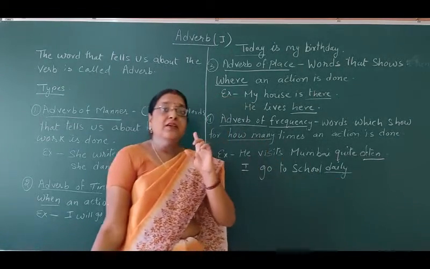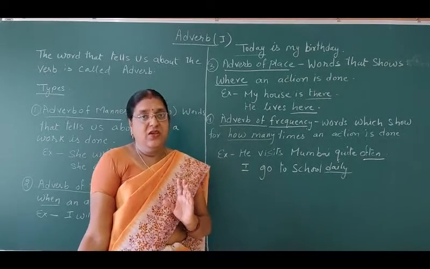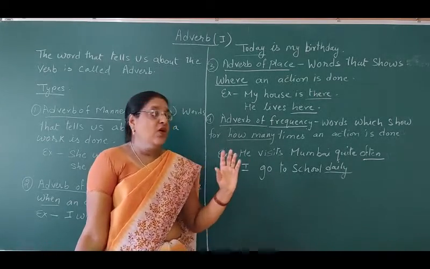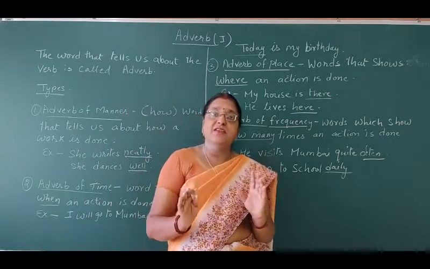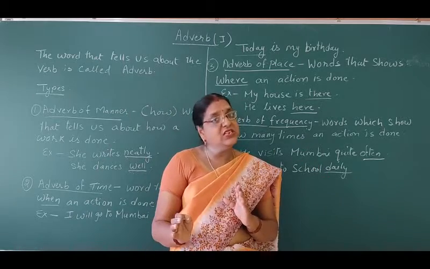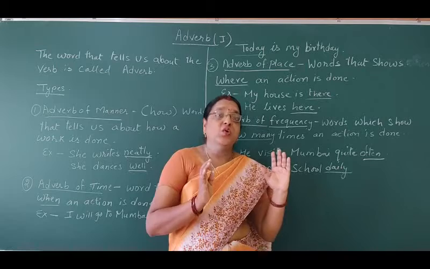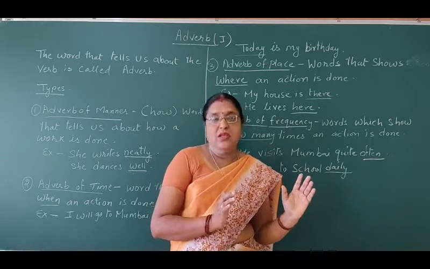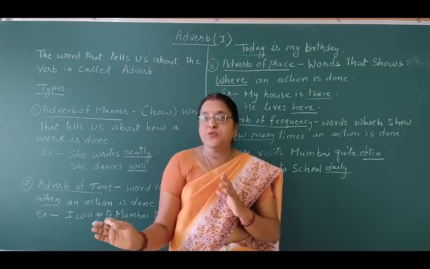Students, there is a slight difference between adverb and adjective. Don't get confused with the words, because some words are used as adverbs as well as adjectives. Adjectives are the words that qualify nouns, and adverbs are the words that qualify verbs.